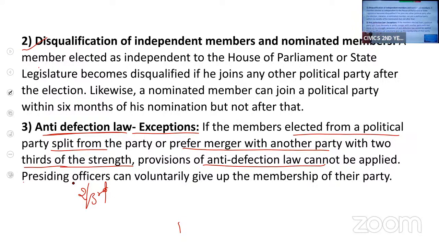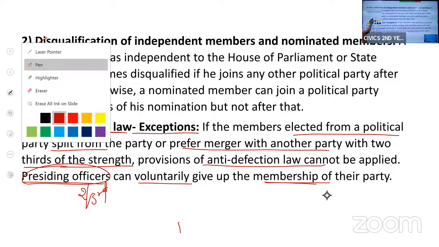And the presiding officer of the house can voluntarily give up the membership of their party. Here the presiding officers are the chairman of Rajya Sabha or the speaker of Lok Sabha. Once the speaker of Lok Sabha is elected, he can voluntarily give up the membership. He won't get disqualified if he voluntarily gives up his membership from the party. I hope I am clear till here.